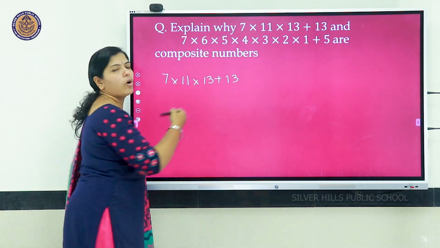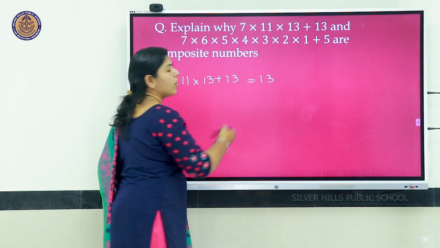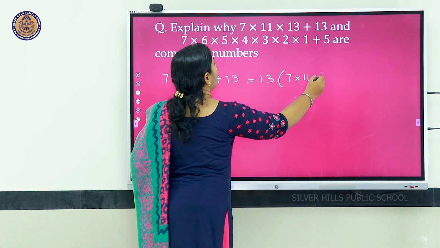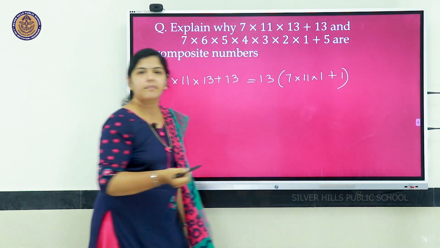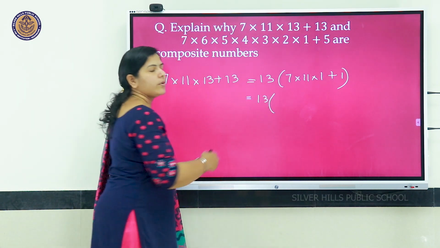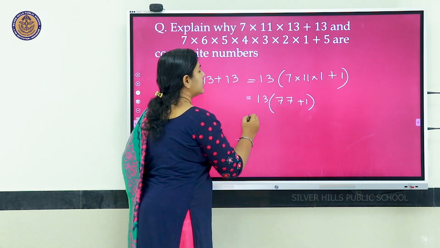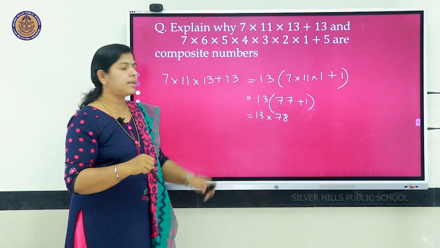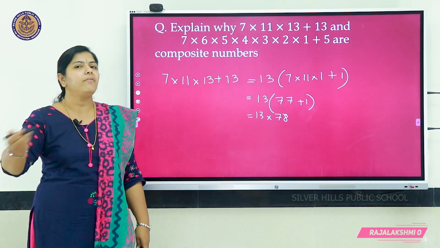So, what will we do? We will just see what is common here. 13 is common. If we take 13 outside, what is remaining? 7 into 11 into 1. Instead of 13, 1 will come, plus 1. So, it is 13 into 7 into 11 into 1, which is 77, plus 1, that is 13 into 78. Still, 13 is a prime, but 78 is not a prime number, it is an even number. So, 78 again we have to factorize.